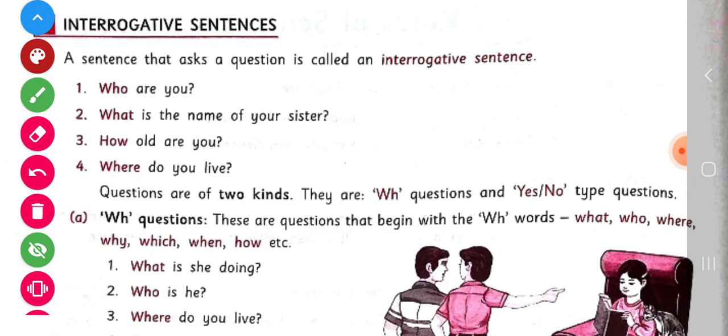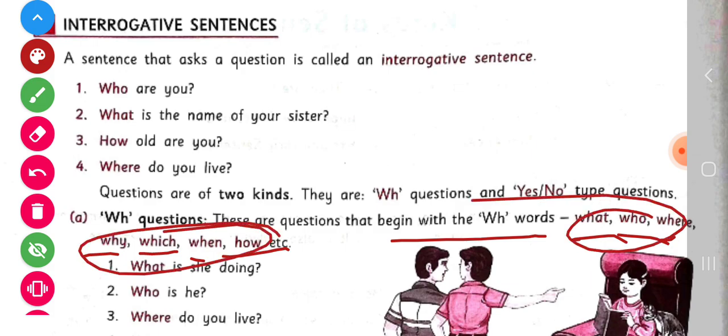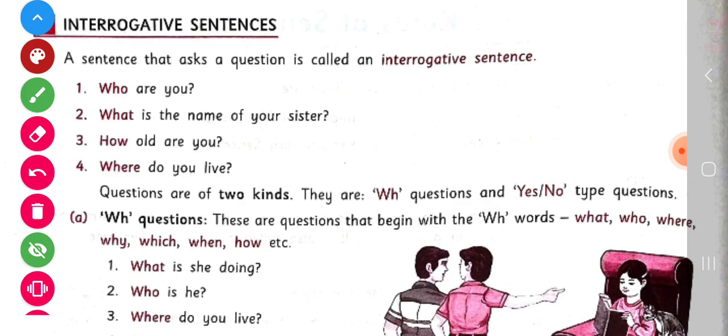They are WH questions and yes no type questions. Children, let's know first of all WH type questions. These are questions that begin with a WH word. For example, what, who, where, why, which, when, and how. When any sentence starts with these words, then the sentence will be interrogative WH type.